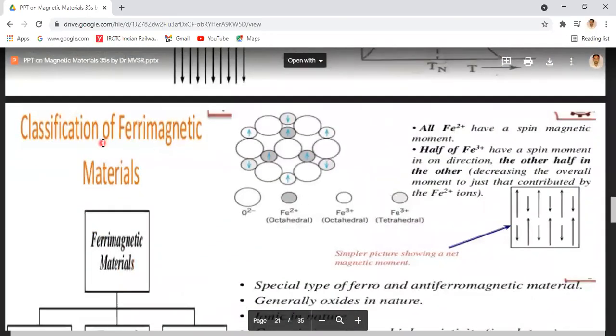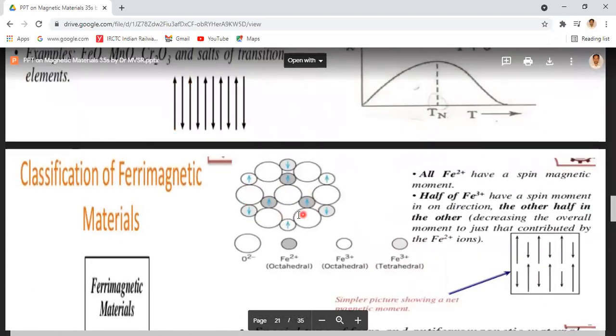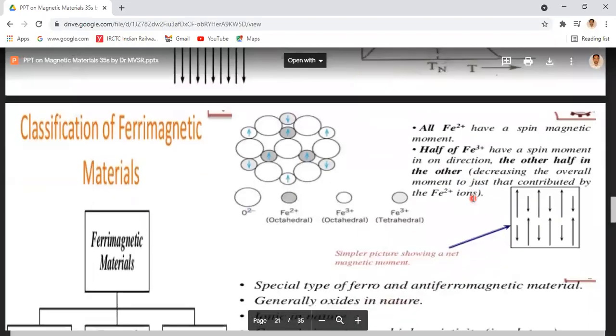But coming to the next one, classification of ferrimagnetic materials. In the ferrimagnetic materials, if all the neighboring magnetic dipoles have different magnitudes but are oriented in opposite direction, that picture we will observe in this one. All Fe2+ have spin magnetic moment, and half of the Fe3+ have spin magnetic moment in one direction and the remaining in the other direction.